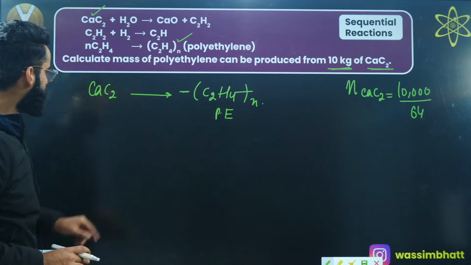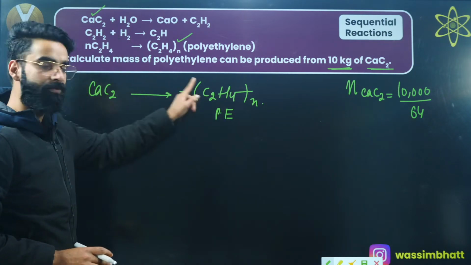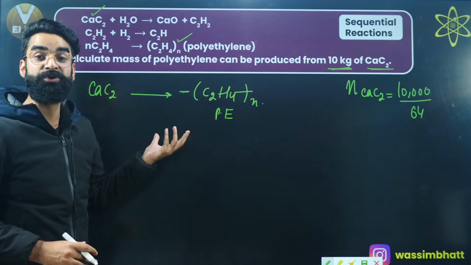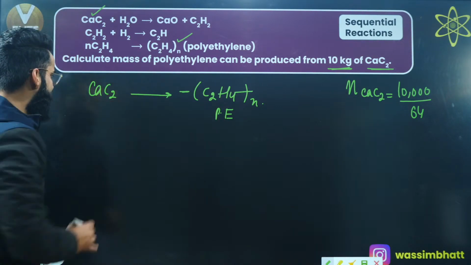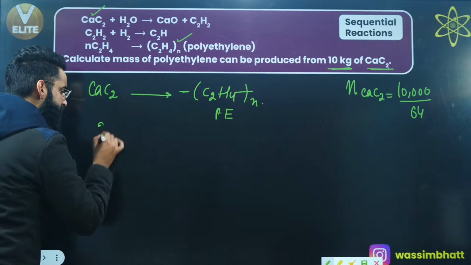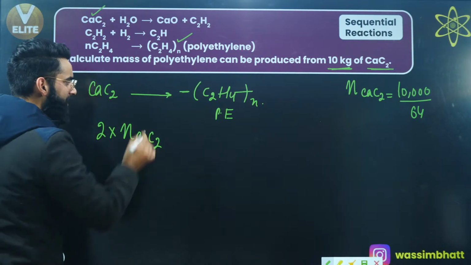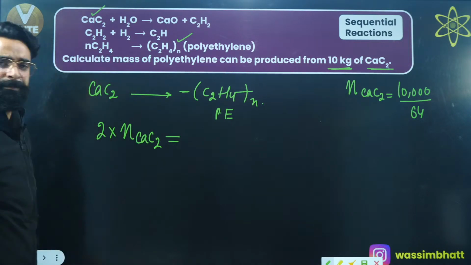Now if I ask you, which atom is common among the two? Carbon is common. If carbon is common, I'll be making the POAC equation for carbon atoms. How many carbon atoms do we have here? 2. So I'll be writing 2 multiplied by number of moles of CaC2, number of moles of calcium carbide. Instead of this arrow, I'll be using the equality, right?